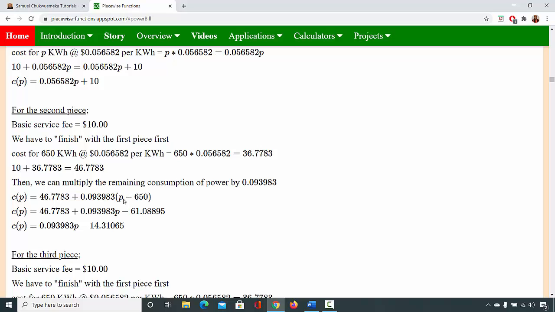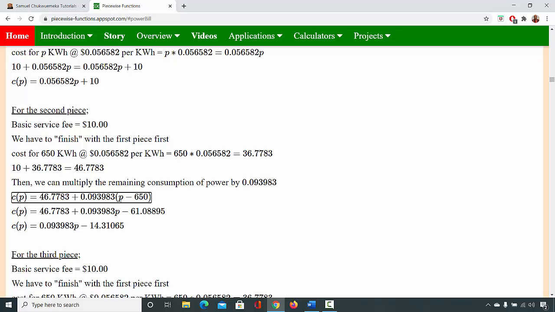So rather than saying 700, we now say P. Okay, and this is where this gets a little bit confusing, that you have to explain to the student. You can ask the student, okay, remember how we did the arithmetic method for 700? We did 700 minus 650, and it gave us 50. And we multiply that 50 with the rate for the second piece. So instead of saying 700, we now say P. Okay, we now say P. That's the only difference here.